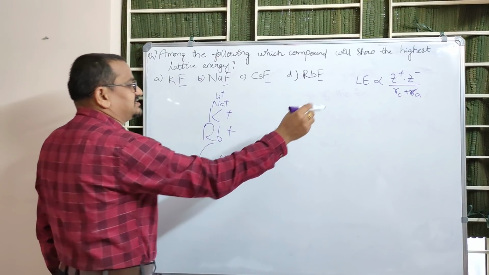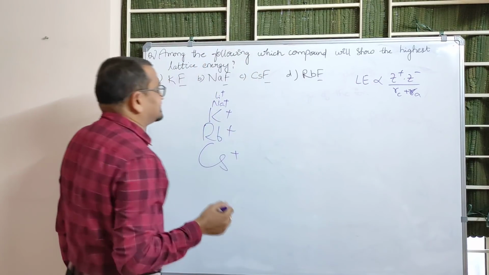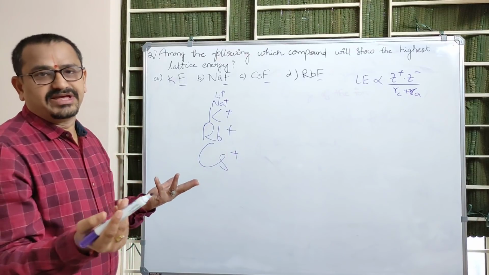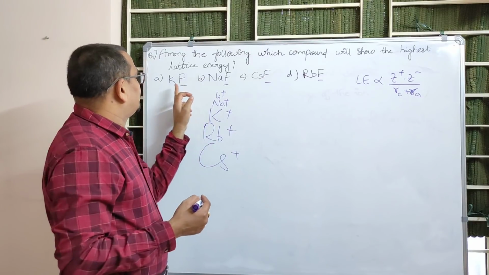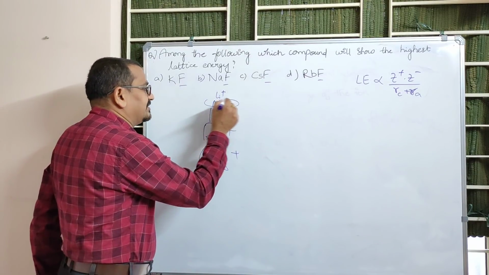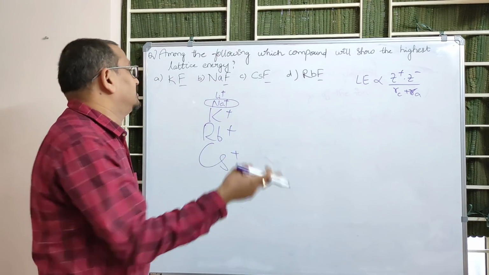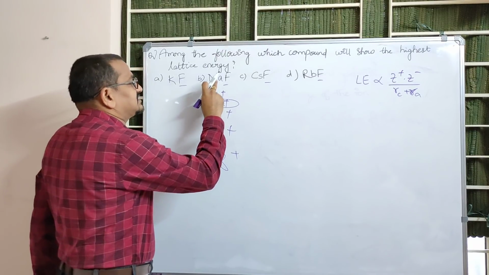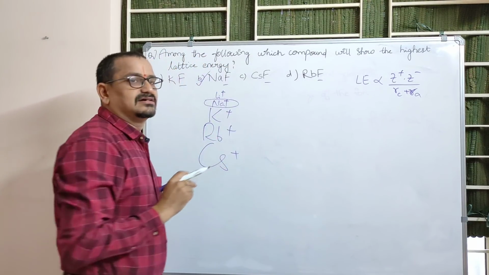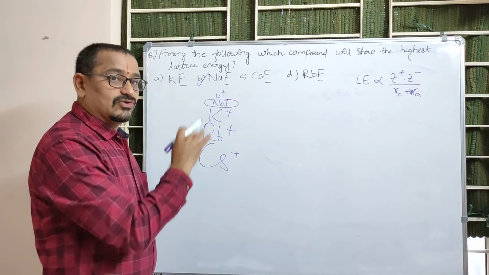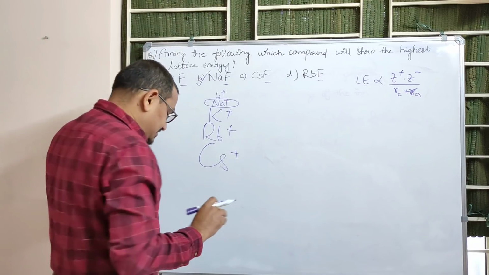Now according to lattice energy, the more the charge, the more the lattice energy, and the smaller the size, the more the lattice energy. As the charge is the same, we cannot compare. Then we have to compare their size. Among cesium, rubidium, potassium and sodium, which is smaller? Sodium is smaller. So the smaller the size, the more the lattice energy. For the anion, there is nothing to compare. The cation only is the deciding factor. So the compound with the highest lattice energy is sodium fluoride among these four. Right? We will discuss one more question after this.